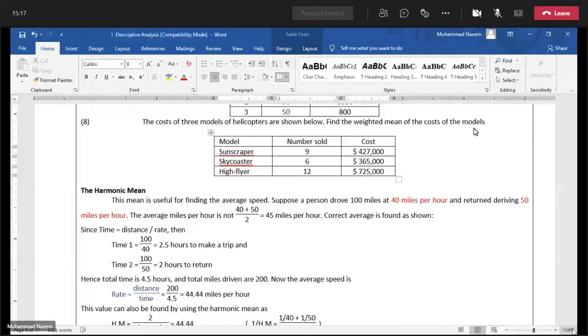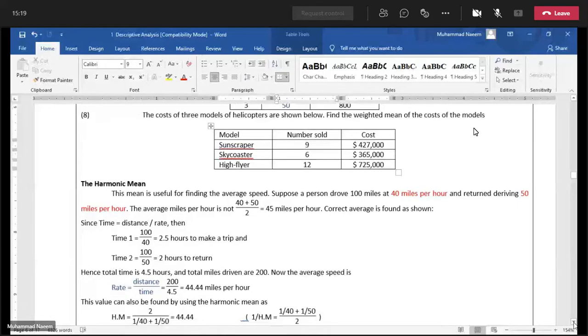Okay, there is another average measure, the harmonic mean.